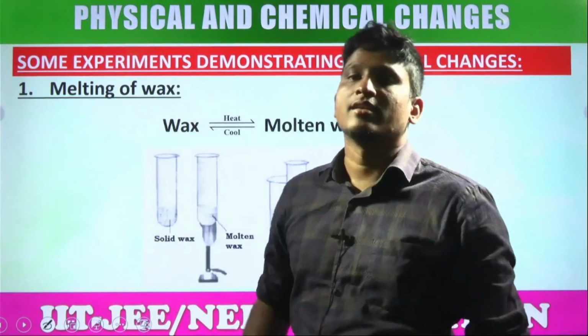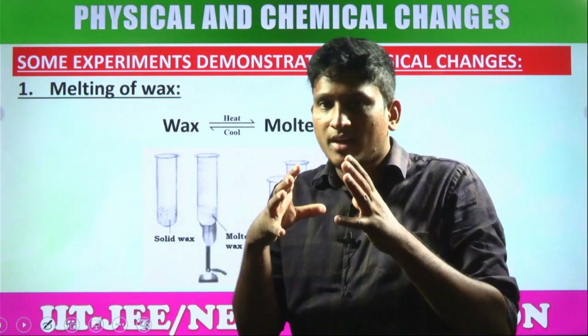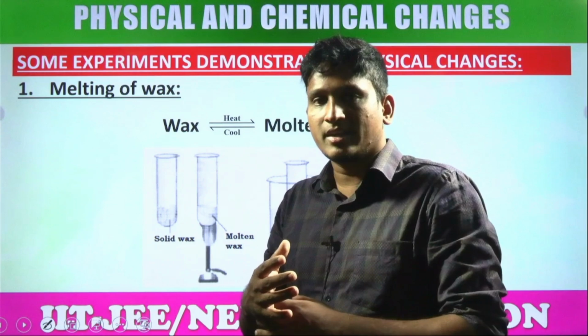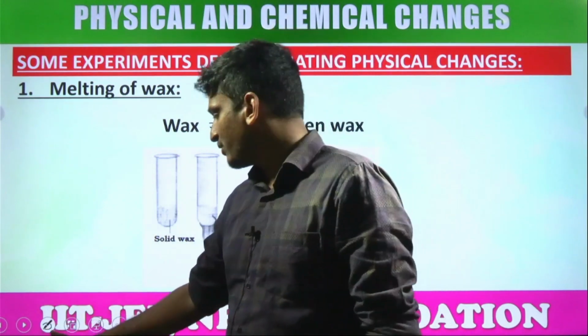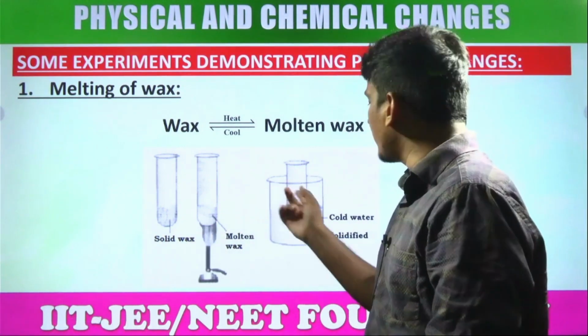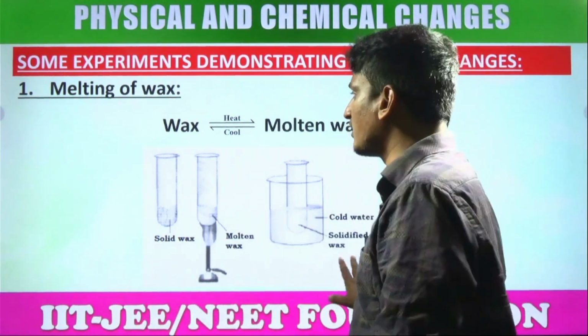If you cool it again, what will happen? Again it will contract and come back to the normal position. Again it develops intermolecular attractions and converts into solid. So this is a reversible process, which is a physical change. Solid wax to molten wax. Again, when you cool down, molten wax forms the solid.